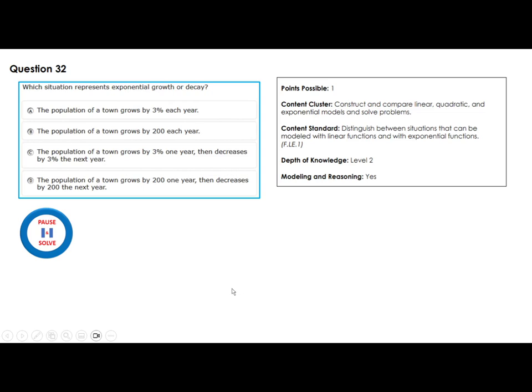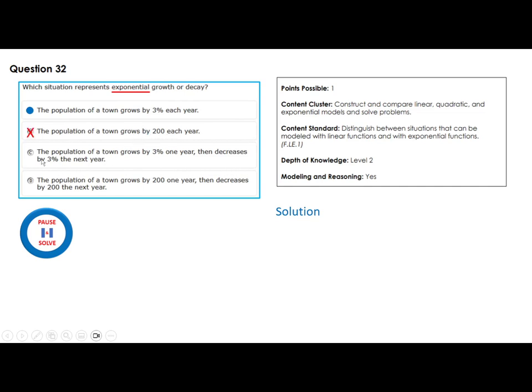Now, which situations represent exponential growth or decay? Which one of these? The population of a town grows by 3% each year. That is the answer. Exponential. Look at this here. The population of a town grows by 200 each year. That's a linear growth. That's not exponential.